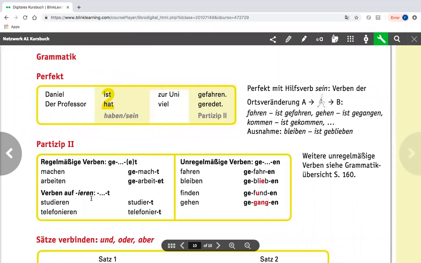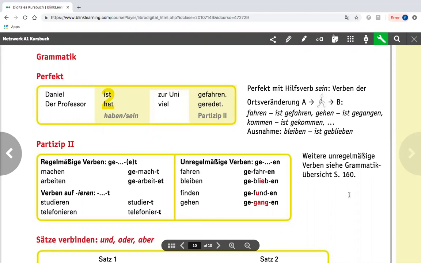If you have verbs that end with ieren, you only add the T. Yeah? Studiert, telefoniert, no GE in the front. Unregelmäßige Verben, irregular verbs, they have the GE and they have the EN. So fahren, gefahren, bleiben, geblieben. So note in red here how the vowels change. Finden, gefunden, gehen, gegangen. So there are more irregular verbs in the grammar section on page 160.